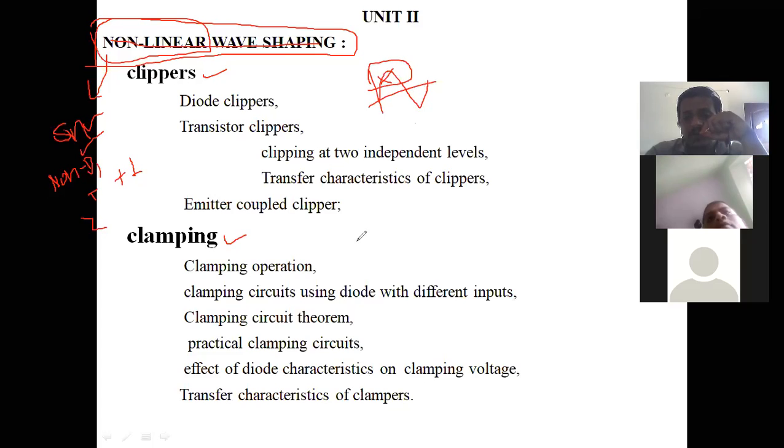If I want to clamp, that means if I want to change my reference value or change the position of the output waveform, suppose the input is alternating, clamping means changing its reference value, its level.